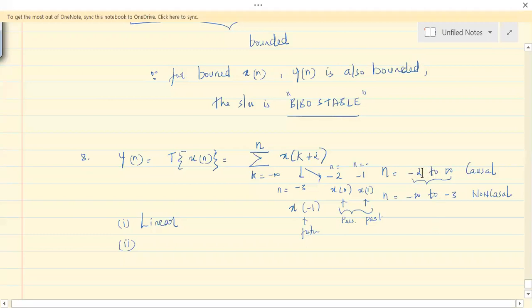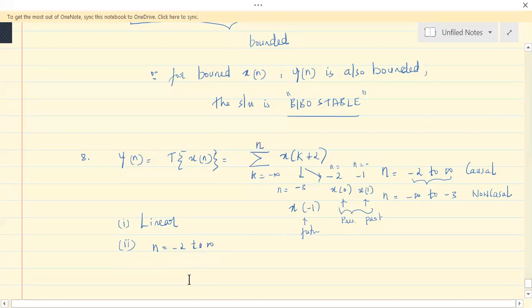Understand? If n is minus 2, it becomes x of 0. So in that sense, you can just give the reasons. Anyway, it goes from minus infinity to plus infinity, n can even take infinity value.